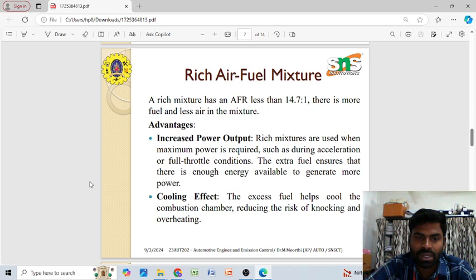With the rich air fuel mixture, the higher quantity of fuel gives enough cooling effect, with a lesser amount of air present in the combustion chamber.